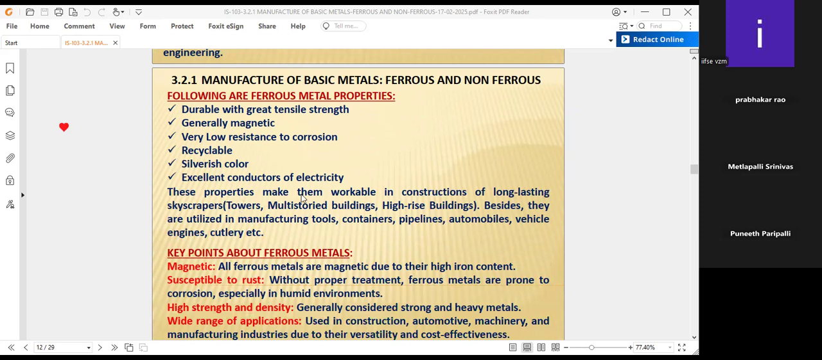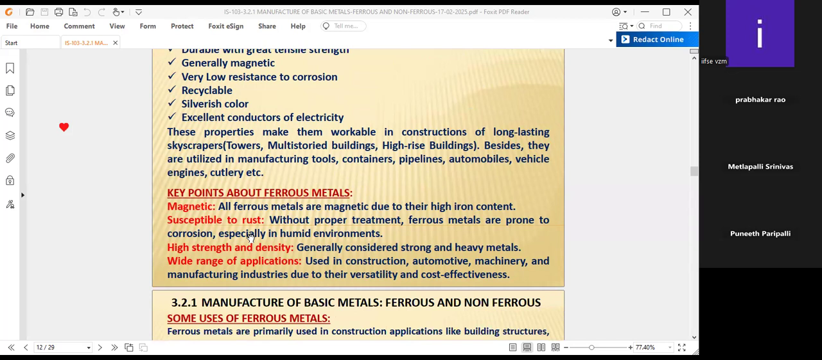These properties make them workable in the construction of long-lasting skyscrapers. For example, you can say towers, multi-storied buildings, and high-rise buildings. Besides, they are utilized in the manufacturing of tools, containers, pipelines, automobiles, vehicle engines, and cutleries. That means kitchen items also.